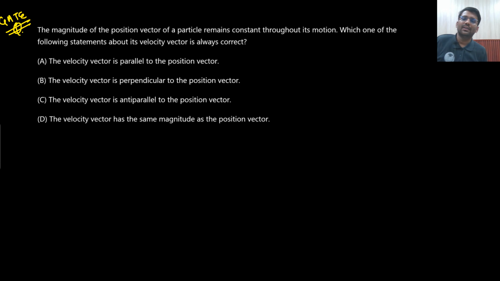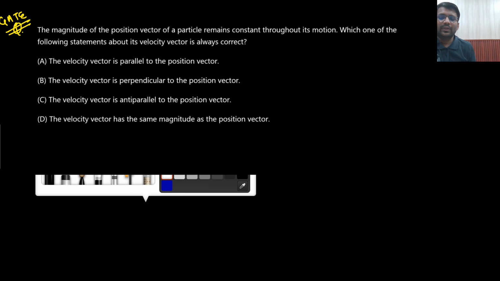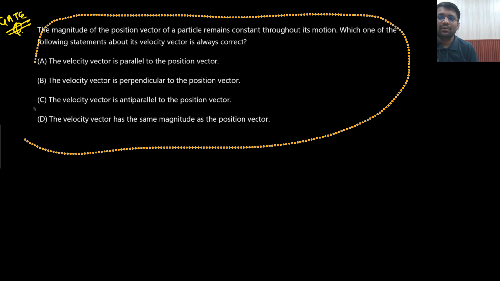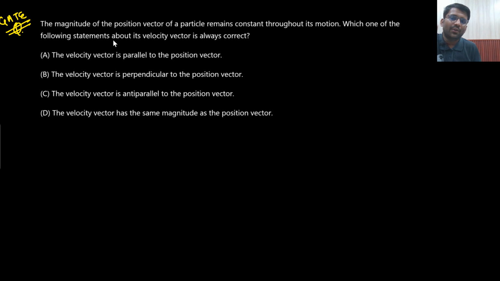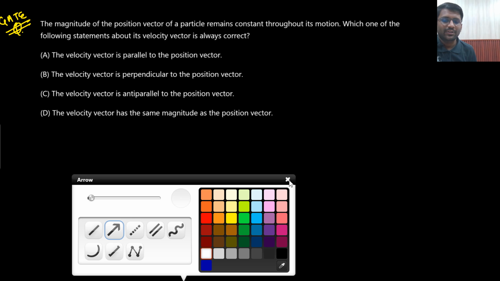The next topic, this is not a topic, this is a question. Directly it is a question which is also asked in the GATE examination. Try solving it on your own. The magnitude of a position vector of a particle remains constant through its motion. Position vector. What do you mean by position vector? Do you know the meaning of position vector?